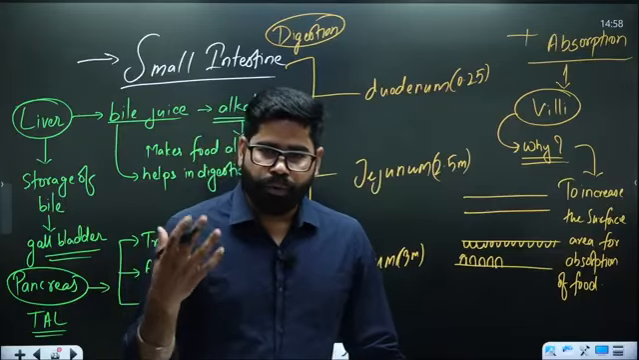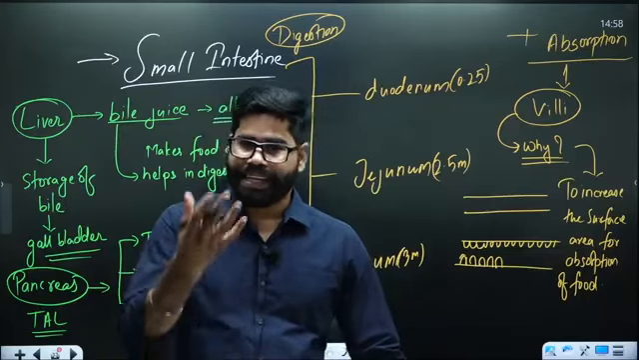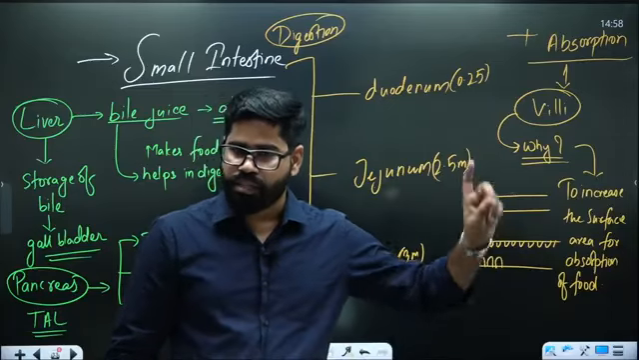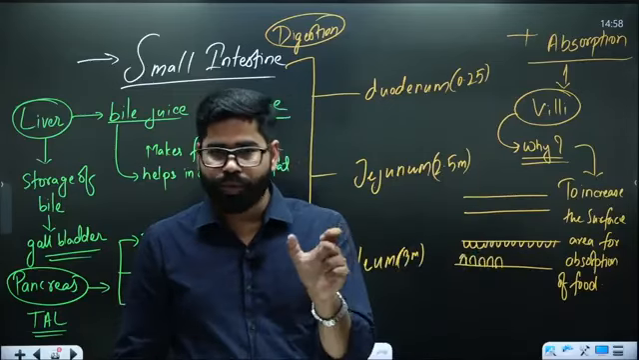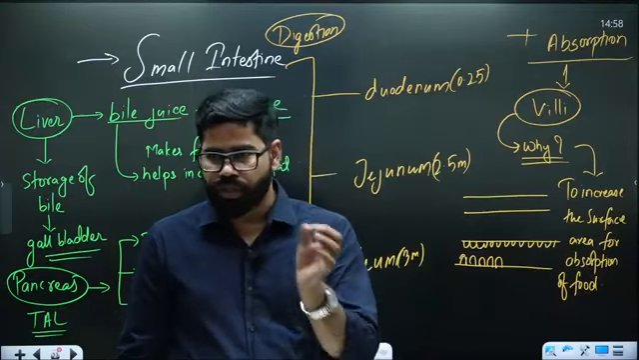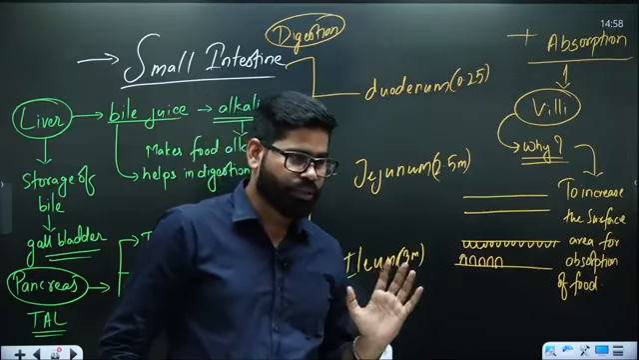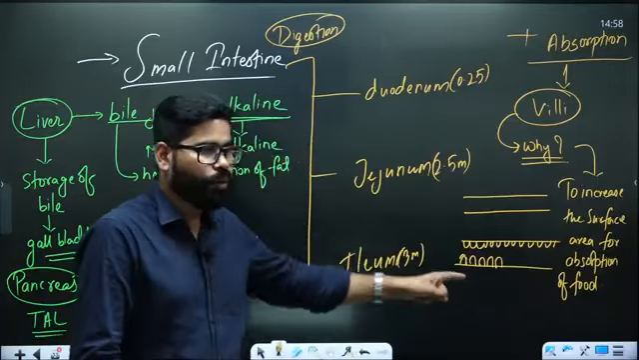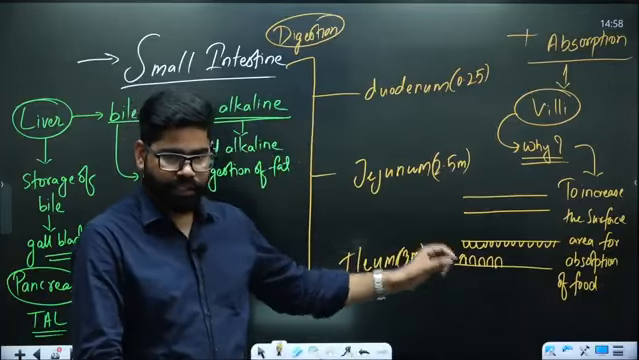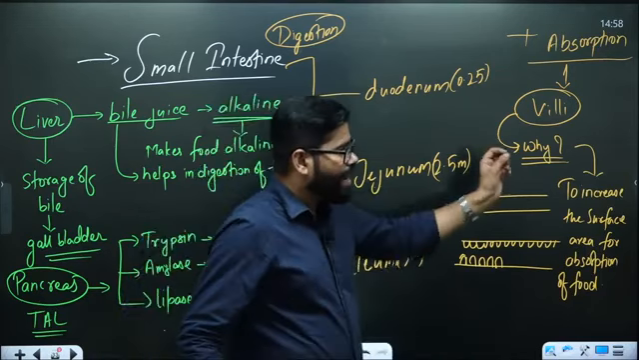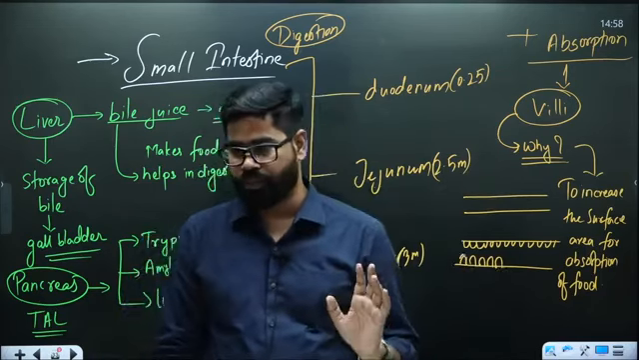The first part was ingestion, where we ingested the food, where we have eaten the food. Second part was digestion, where the food was broken down into simpler carbohydrates, simple glucose, proteins, or simple amino acids, or fats. Then the third part was absorption, where the villi are absorbing the digested food.